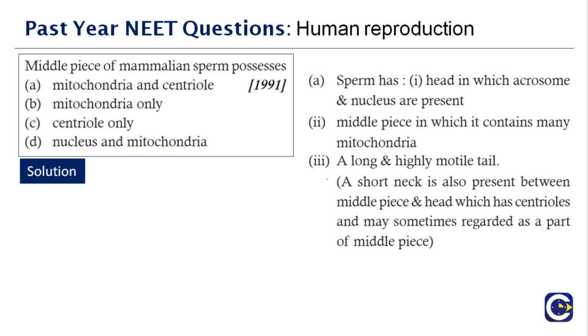A short neck is also present between the middle piece and head, which has centrioles and may sometimes be regarded as a part of the middle piece. So the right answer is option A, mitochondria and centriole. Mitochondria for sure is present, but centriole is present in the neck. But the region is actually between the middle and the top. They also consider it as a middle part. Therefore, the right answer is option A.